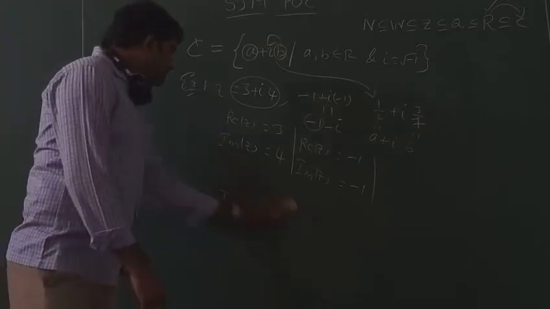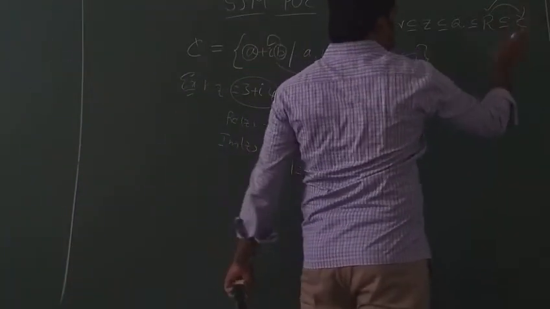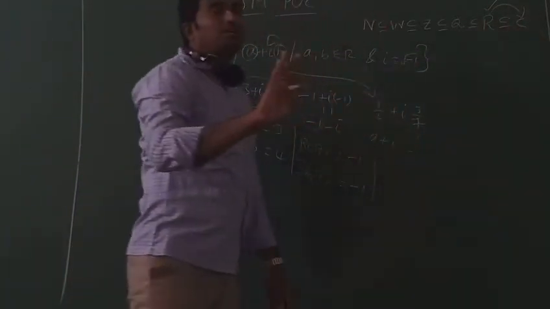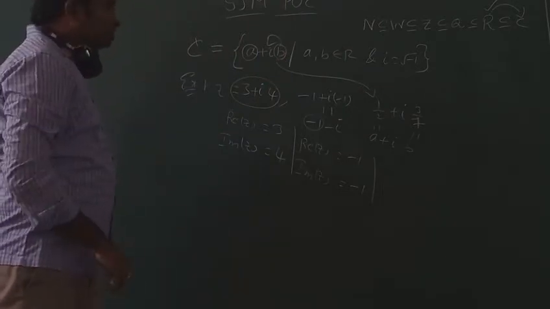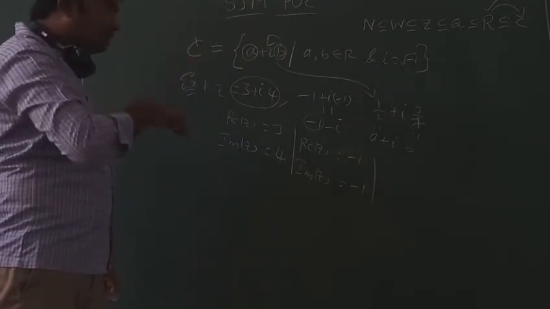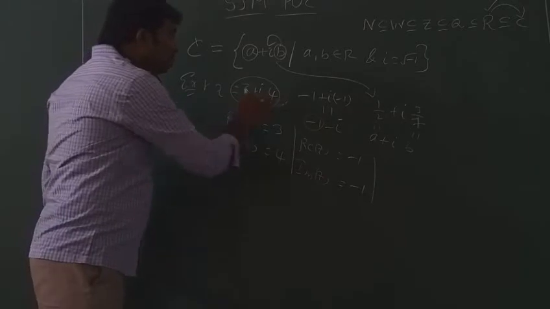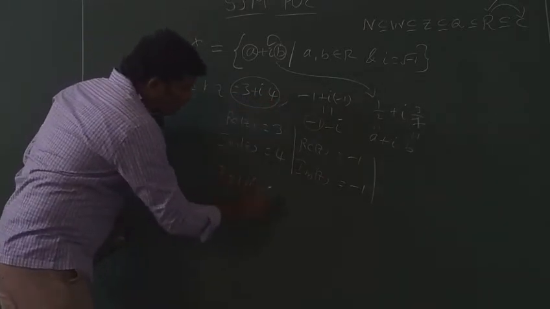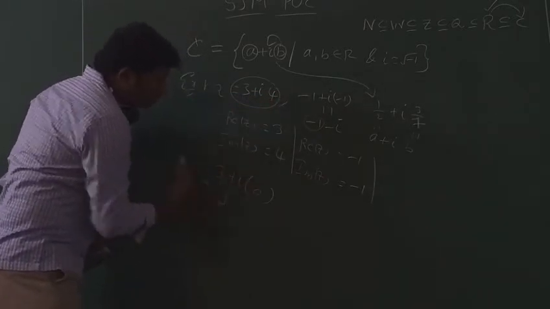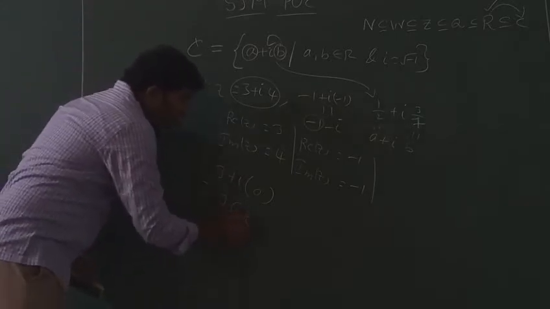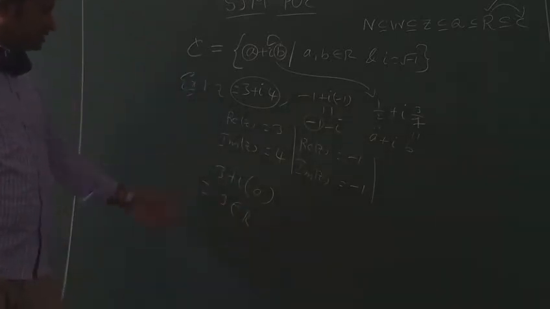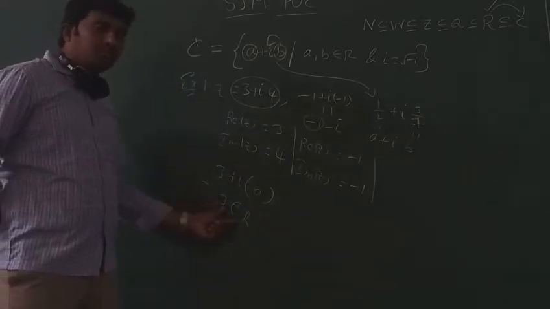So every real number is a complex number, but every complex number need not be real. A complex number is a real number when the imaginary part is 0. 3 plus i into 0 is nothing but 3, and 3 belongs to the real number set. 3 is a real number.